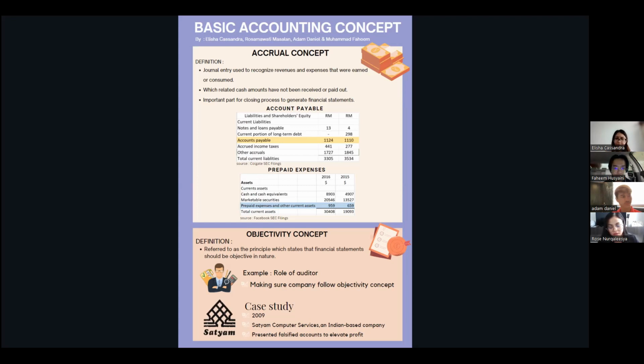So if you falsify an accounting statement, such as entering false orders or increasing accounts receivable, then it is a breach of the objectivity concept. The figures that you enter in your book have to be objective and verifiable to be considered as following the objectivity concept. So that is all from my part.